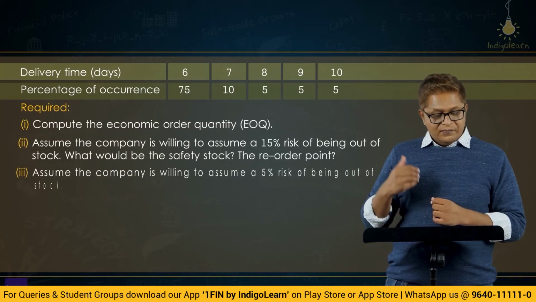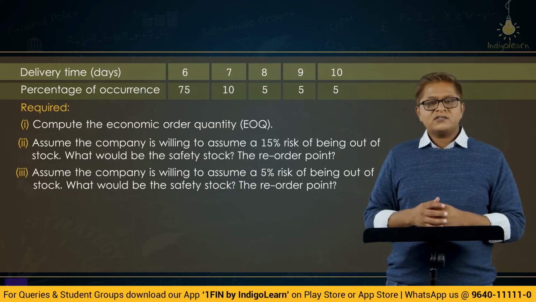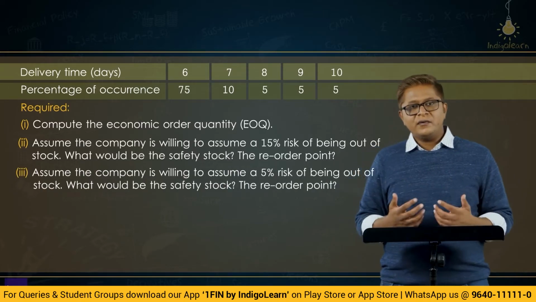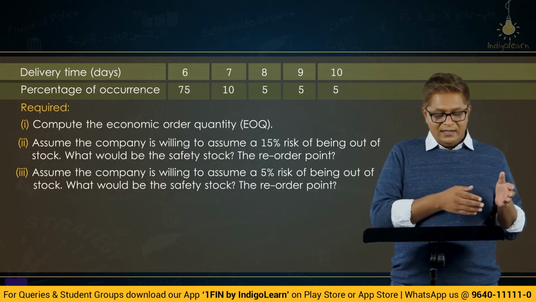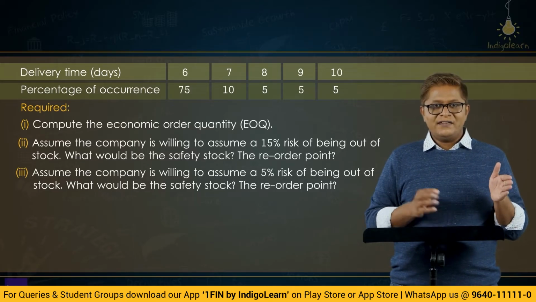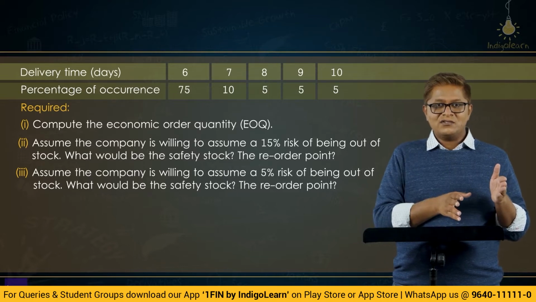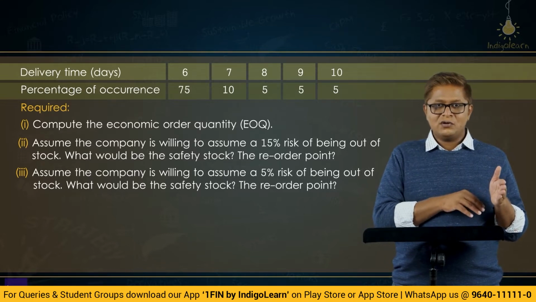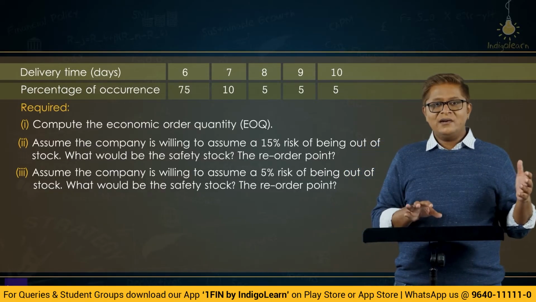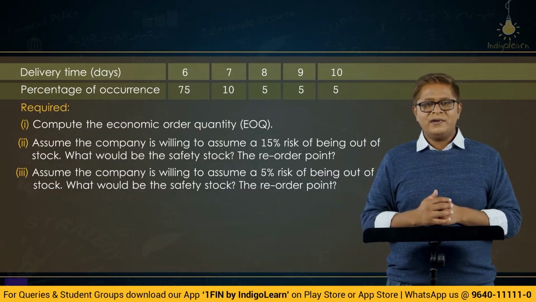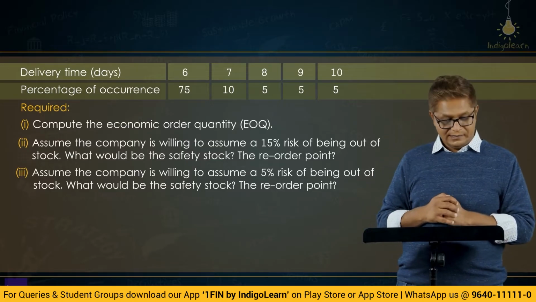Next, assume the company is willing to assume a 5% risk of being stock out. They cannot take 15% risk, they want to reduce the risk further. So increase the number of days by one more day. So 85 becomes 90% chance of getting the delivery, 10% stock out. Increase it further to 9 days. 95% chance of getting the material, 5% risk of stock out. So maintain the safety stock for 9 days.